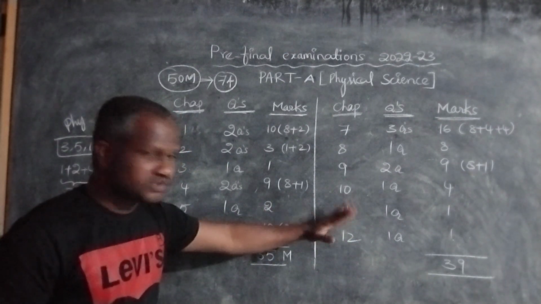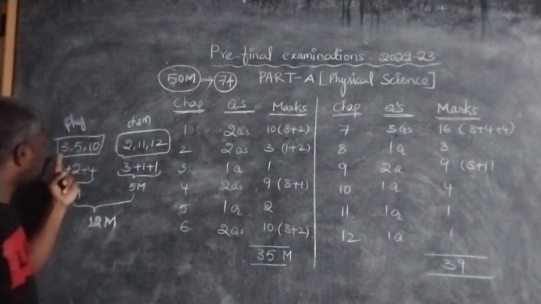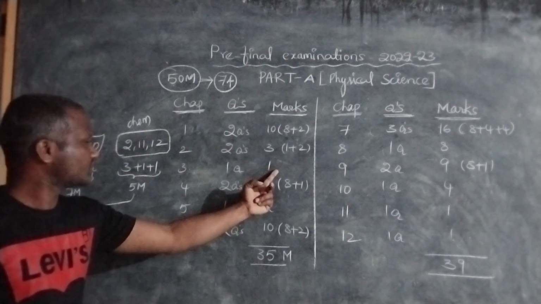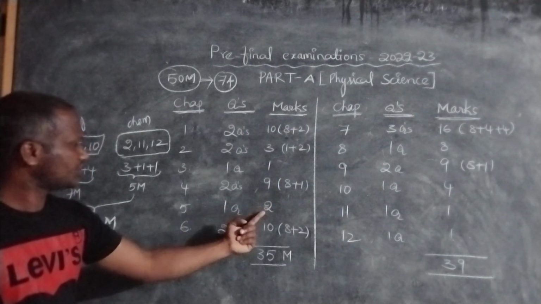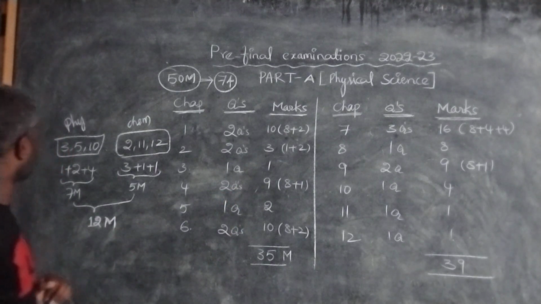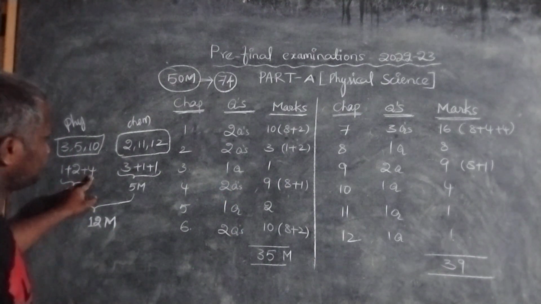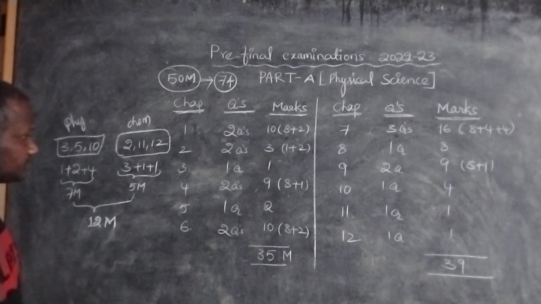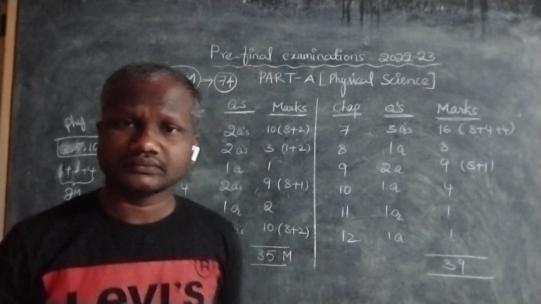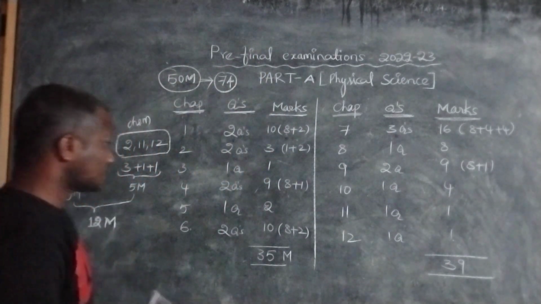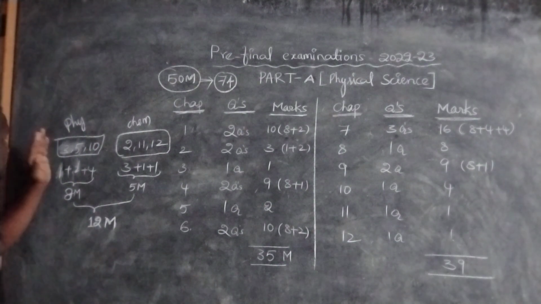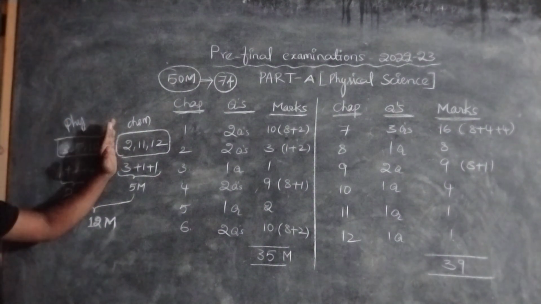In this, if we observe clearly, chapter number 3, 5 and 10. Chapter number 3, one question, only 1 mark. Chapter number 5, one question, only 2 marks. And chapter number 10, 2 questions for 4 marks. I made a small mistake. So in these 12 chapters, from physics 3 lessons are there and from chemistry 3 lessons are there.